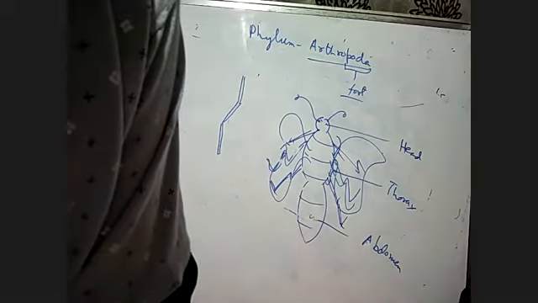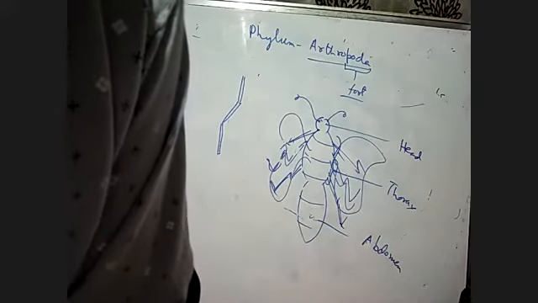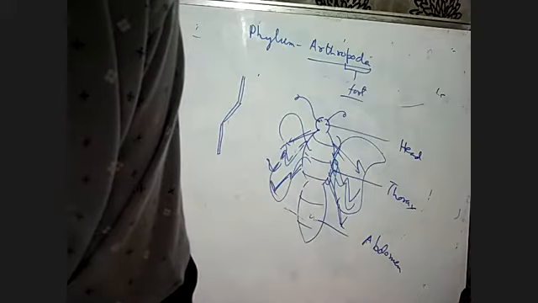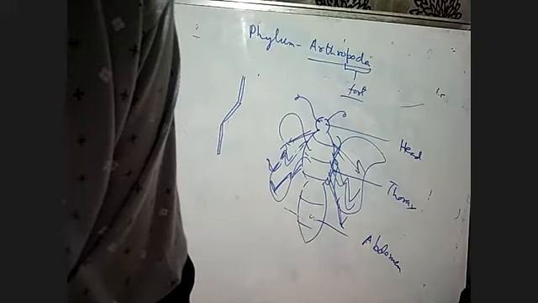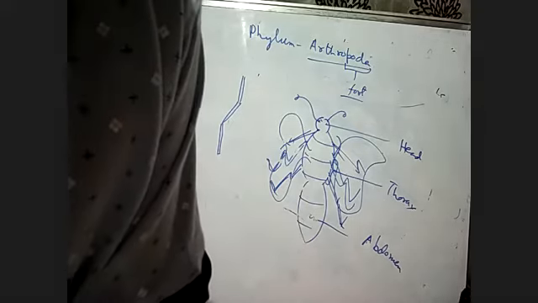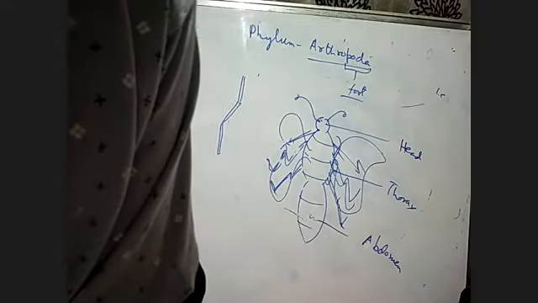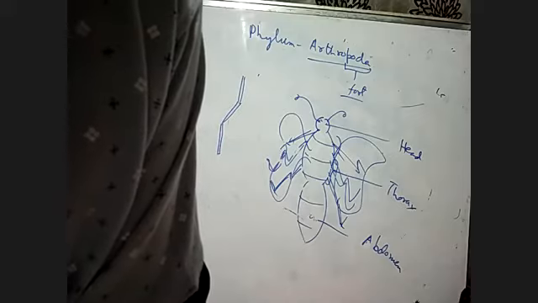They have the organ level of organization. Now, habitat: they are found everywhere. In water also, in the air also, in the soil also. So arthropods have occupied all the habitats of nature. Here they have the organ system level of organization. All organ systems are there inside, like the digestive, respiratory, excretory, circulatory, all the organ systems.